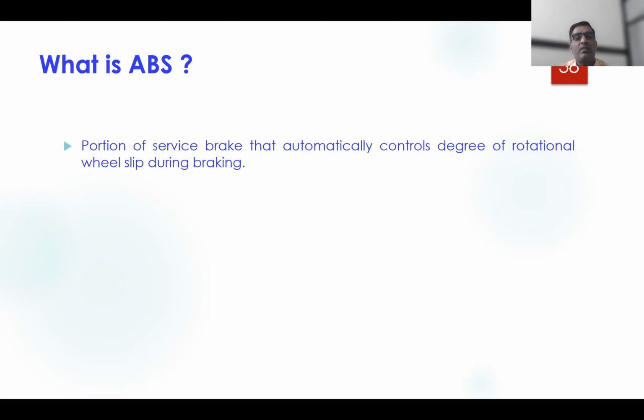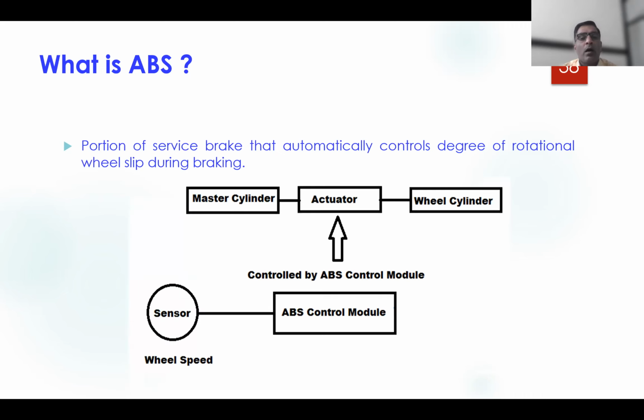So ABS is a portion of the service brake that automatically controls the degree of rotational wheel slip during braking. All these things are related to the wheel lock, and that we are going to avoid.